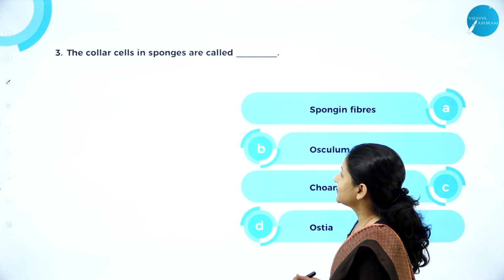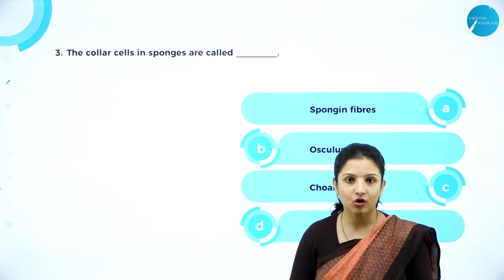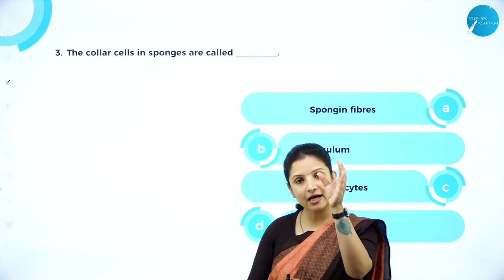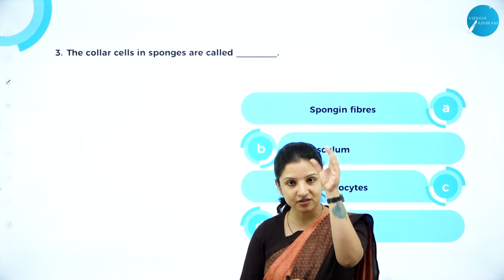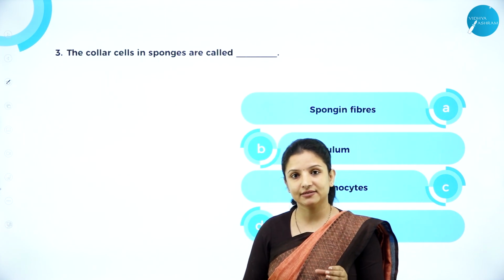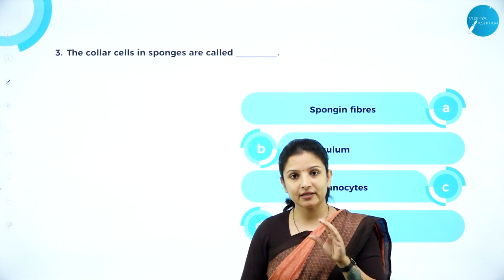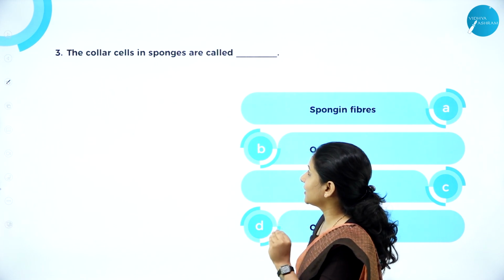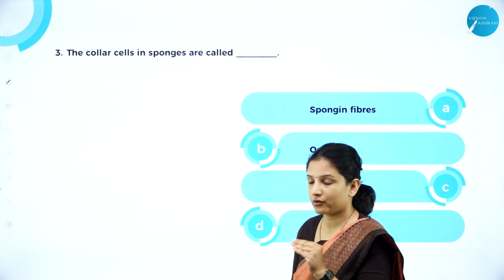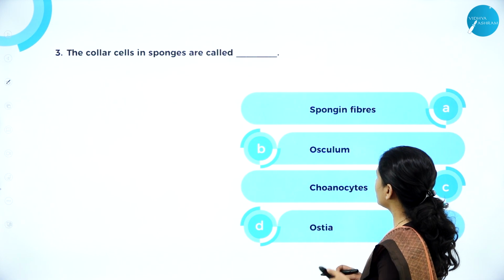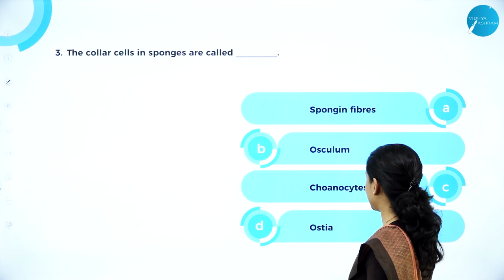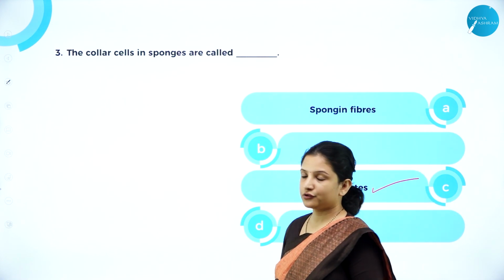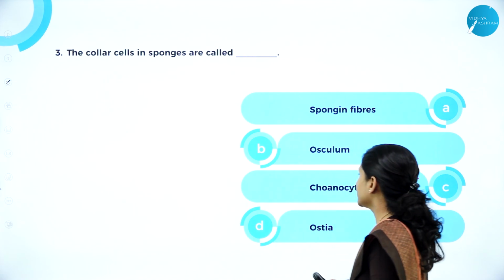Next, the collar cells in sponges are called as, what are these collar cells? So, we know that sponges have a water canal system wherein they have the spongiocele, that is the cavity at the center, right? So, these water canal systems are lined by minute cells, and those cells are called collar cells. Okay, so these collar cells are also called choanocytes. Is it spongin fibers? No, it's neither osculum nor ostia.